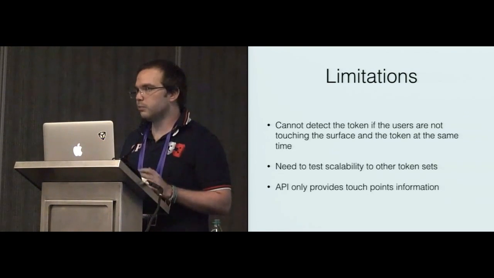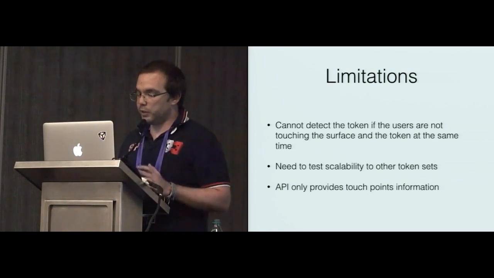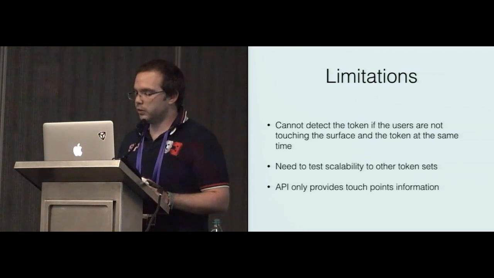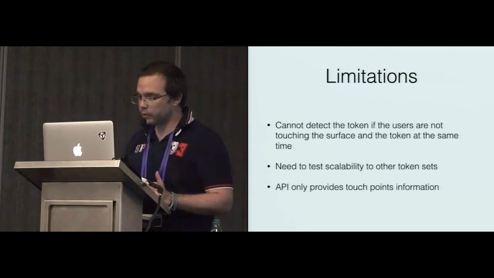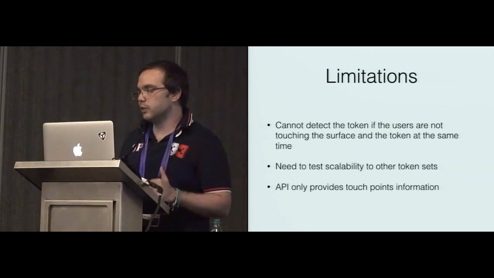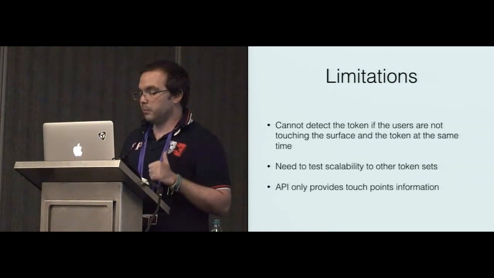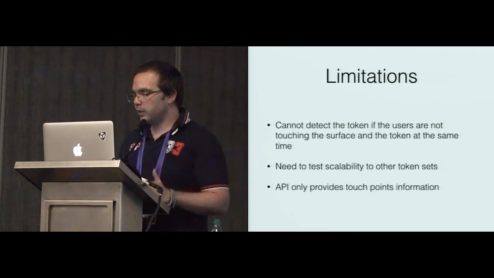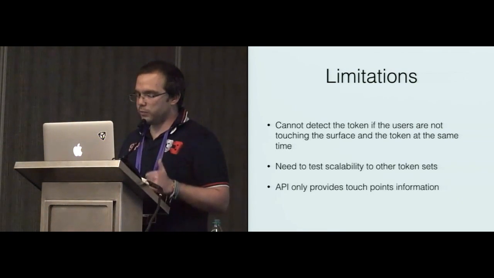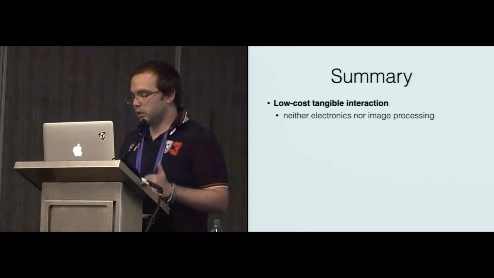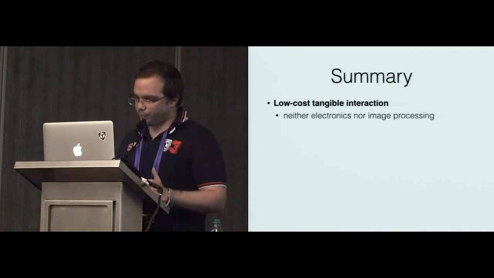This limited information makes difficult the implementation of some behaviors that we have seen in our application. For example, we have approximated the location of the token as the centroid of the touch points, but this approximation will be inaccurate for some shapes or when the user holds the token with only 2 fingers. We plan to implement a richer API for addressing these issues.